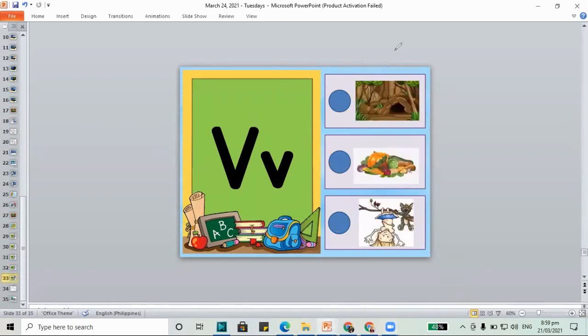And this one, do we check for cave? Cave? No, cave doesn't go in the letter V. How about vegetables? Do we check for vegetables? Yes, V is for vegetables. How about upside down? No, upside down doesn't begin with the letter V.